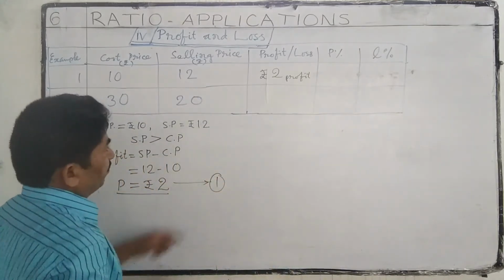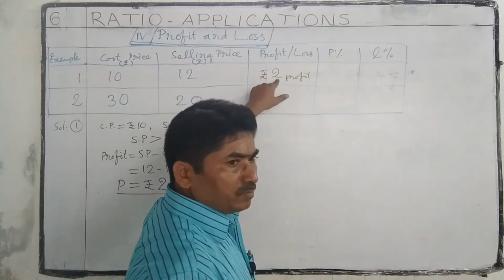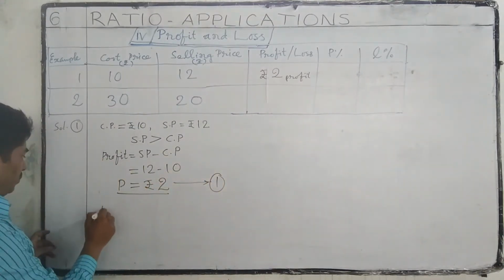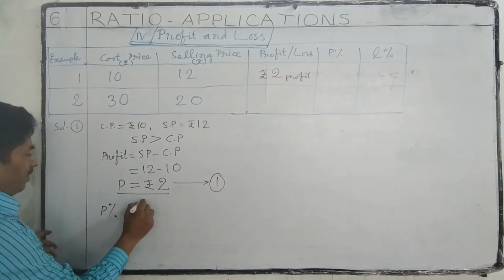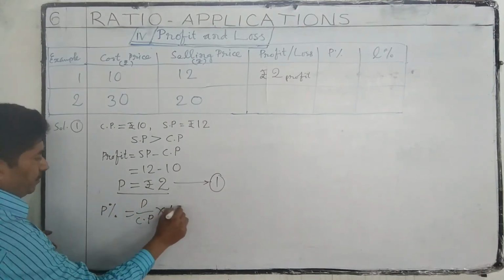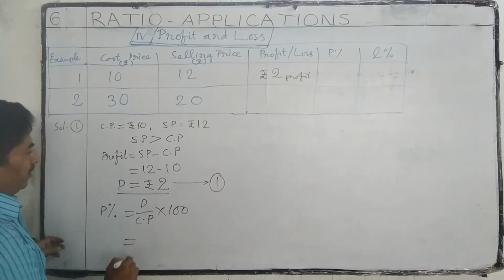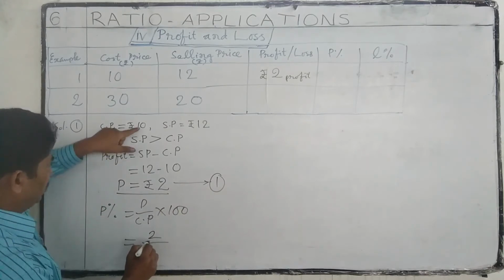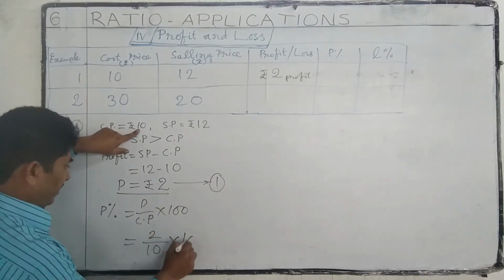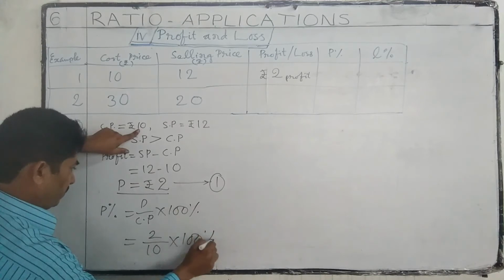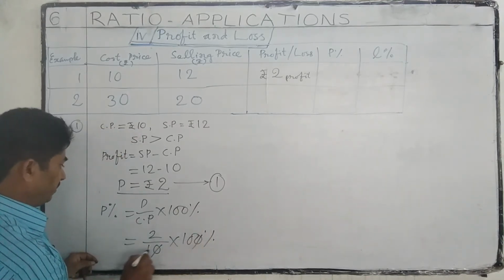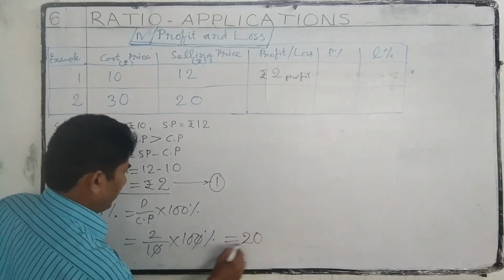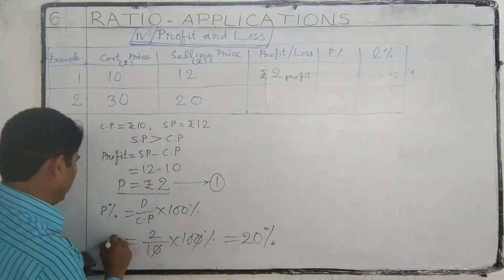Next, if we get profit, we have to find profit percentage. Profit percentage is equal to profit by cost price into 100%. So here we have profit 2 rupees by cost price 10 rupees into 100%. The 0s get cancelled. 2 tens are 20. Sorry, 20%. This is the profit percentage.